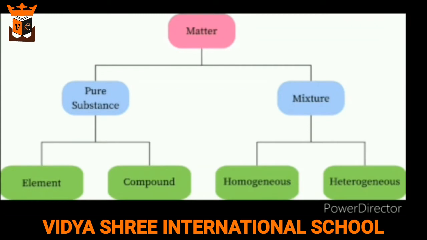Our next topic is classification of matter. We can classify matter into two categories. One is the pure substance and second is the mixture. Further, we can divide pure substance into element and compound and mixture into homogeneous and heterogeneous.